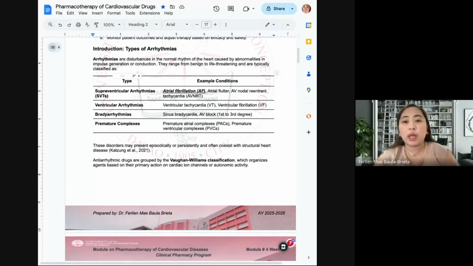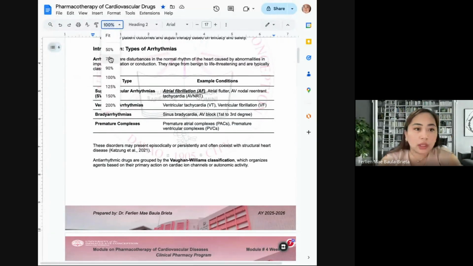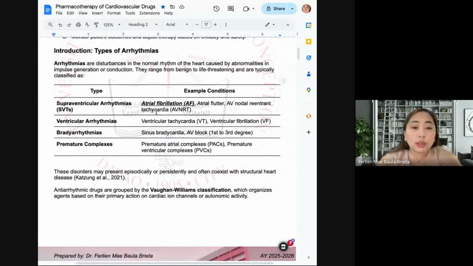Basta it will help record the rhythm of our heart. So it will detect abnormalities in the impulse generation or conduction.